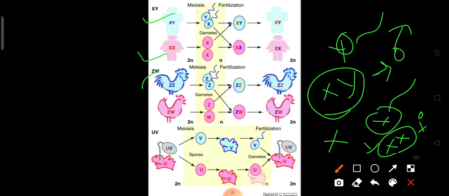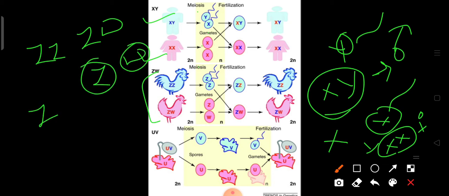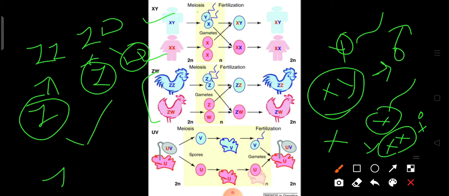Same, if you go to the birds here, you can see ZZ and ZW. Okay, here two types of eggs will be produced, and this is one of your gametes. This is the male gamete. Fine. If the male gamete fertilizes with the female gamete having the Z chromosome, it will become ZZ, that is a male.